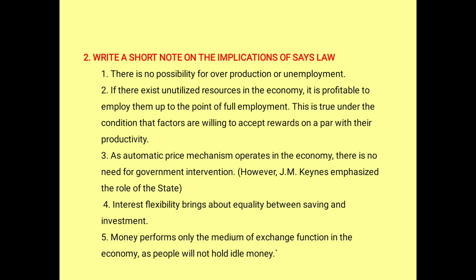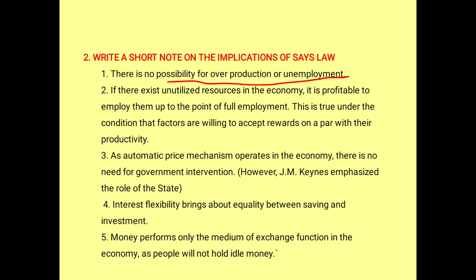Next is: write a short note on the implication of Say's law. The first one says there is no possibility of overproduction or unemployment. What does Say's law say? Supply creates its own demand. So when supply creates its own demand, J.B. Say says there is no overproduction or unemployment. But actually that is false, as J.M. Keynes has argued against J.B.